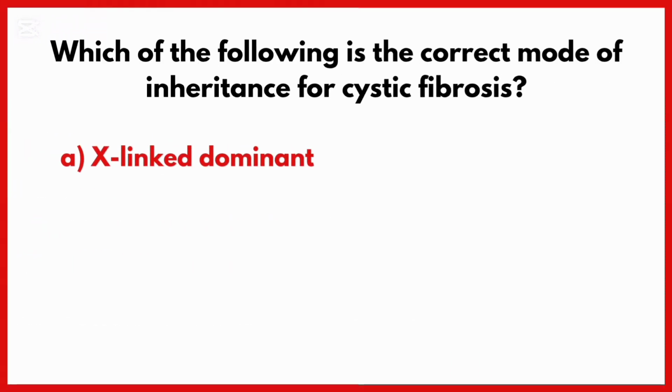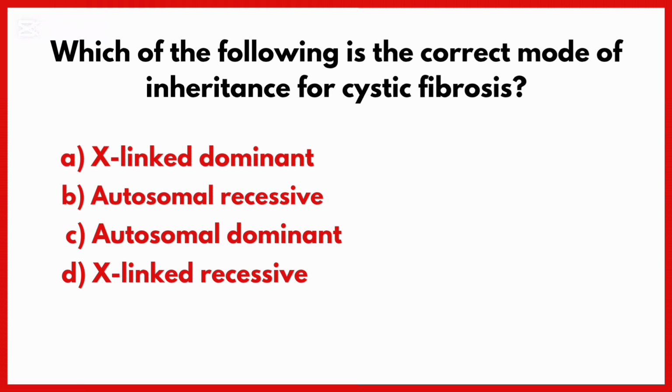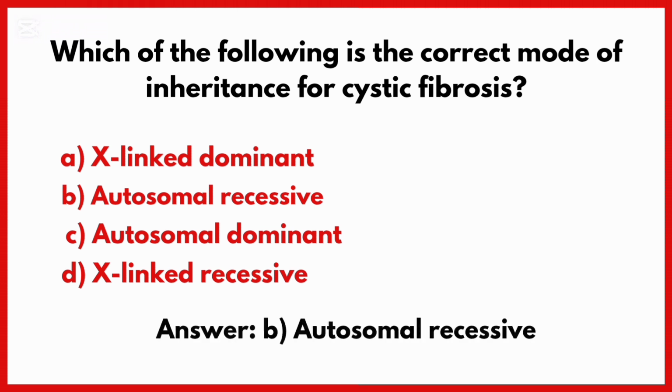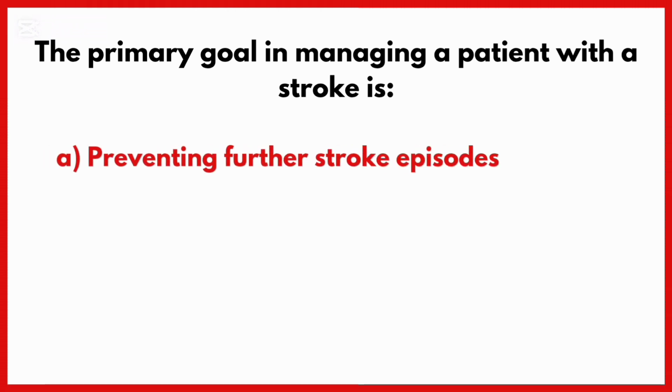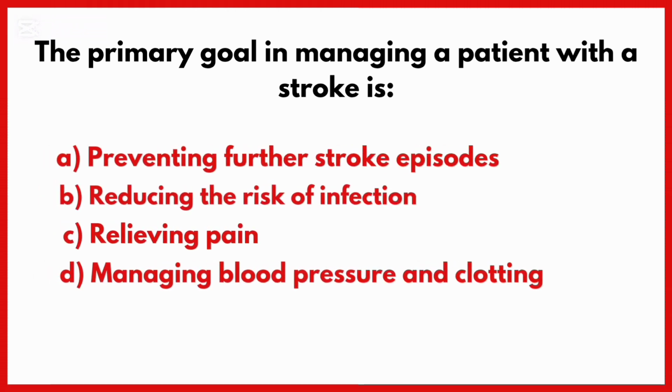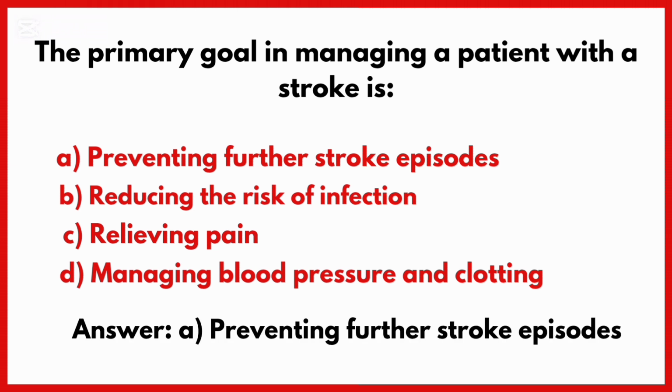Which of the following is the correct mode of inheritance for cystic fibrosis? Correct answer is option B, autosomal recessive. The primary goal in managing a patient with a stroke is. Correct answer is option A, preventing further stroke episodes.